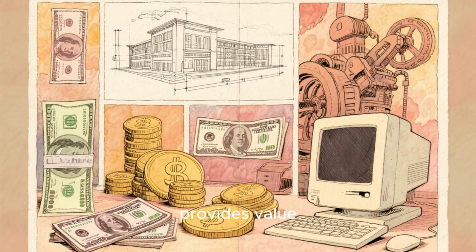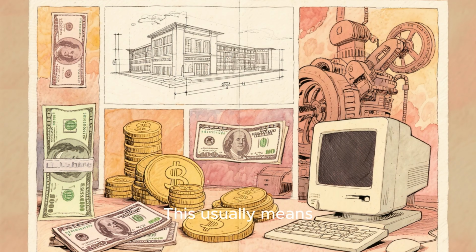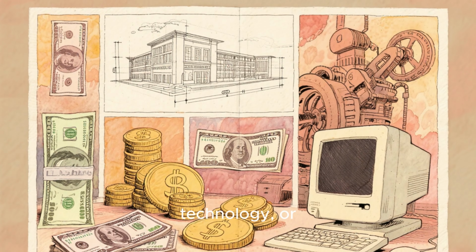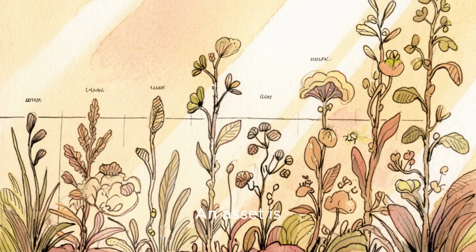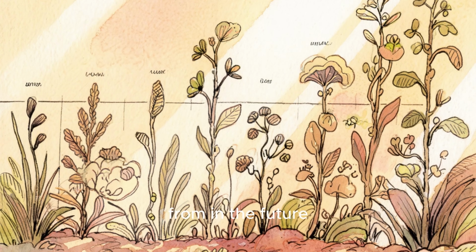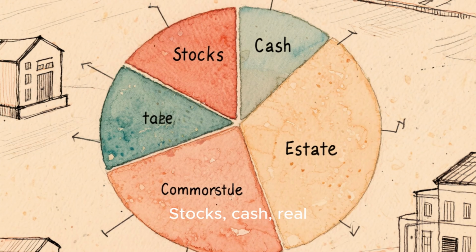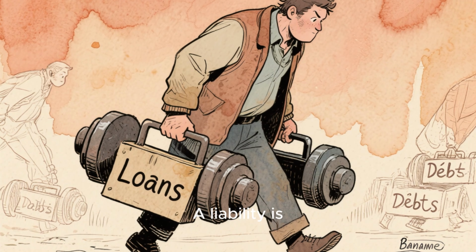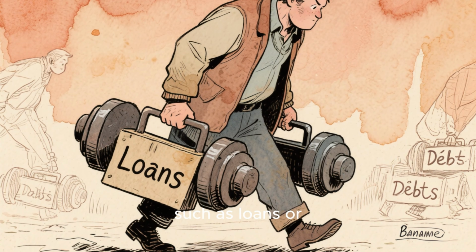Capital refers to anything that provides value. This usually means money, but it can also include buildings, machines, technology, or intellectual property. An asset is something of value that you own and expect to benefit from in the future. Stocks, cash, real estate, and commodities are all assets. A liability is something you owe, such as loans or debts.